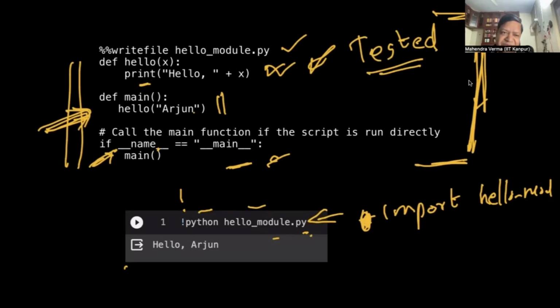Afterwards, we can delete this main or let it be. It is not going to harm. You can always keep this to test this part of the code. It's very useful for large codes. You can test each piece.